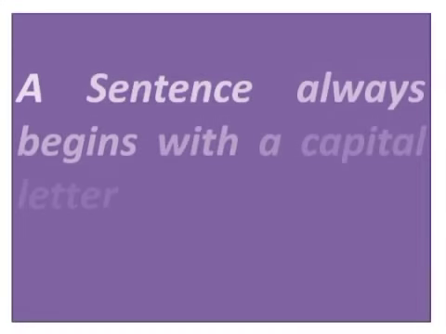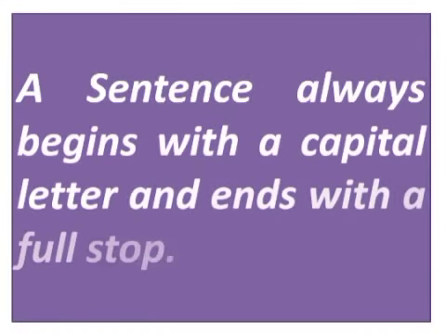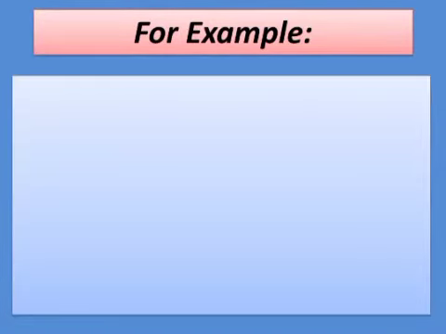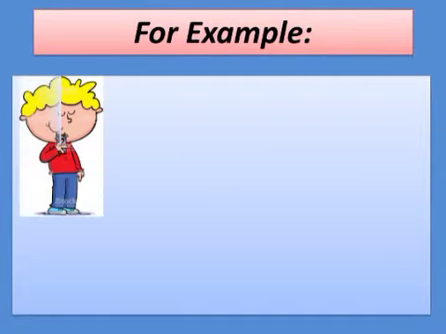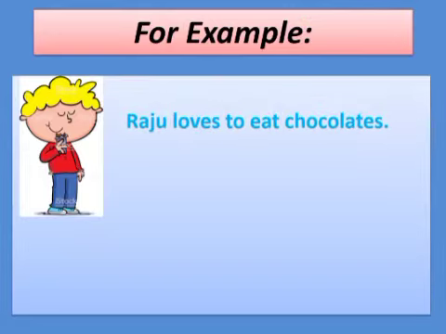A sentence always begins with a capital letter and ends with a full stop. Now, let us see some more examples. Raju loves to eat chocolates. In this sentence, the letter R is written in capitals and the sentence ends with a full stop.